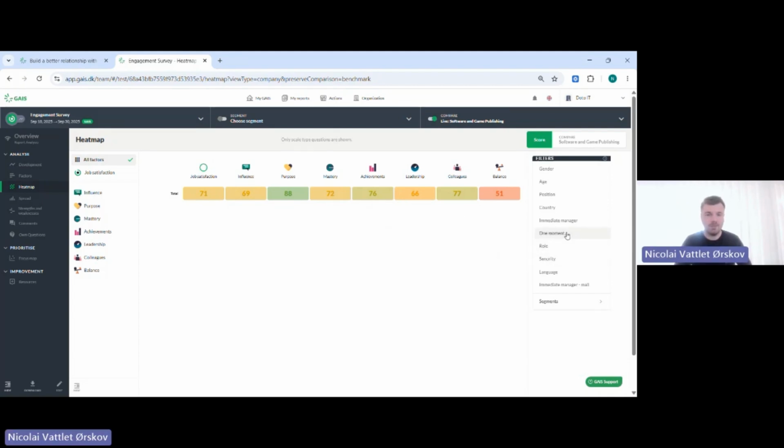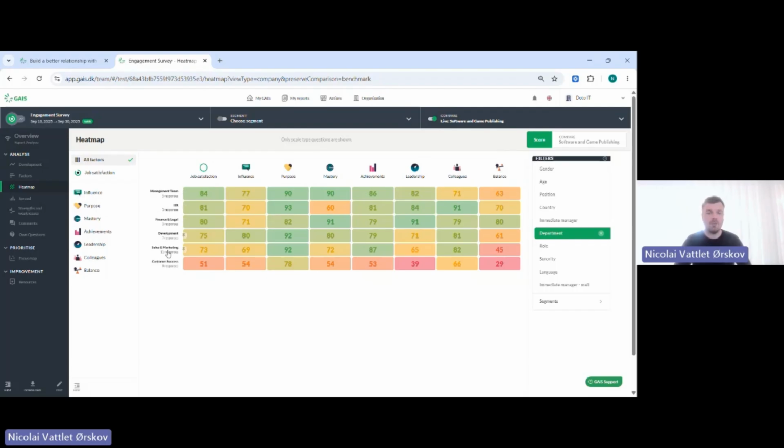Let's take department again. And then we have all our departments down here, and also how many respondents we have in each department just below the department name. And as you can see, the heat map is color coded. So the more red a box, the lower the score, the greener, the higher. So we can pretty fast see where we would need to add some focus. We have some red boxes around, and some of them are also turning red.